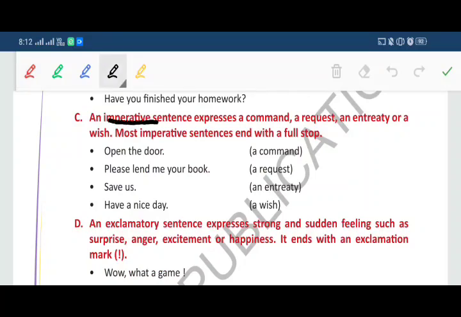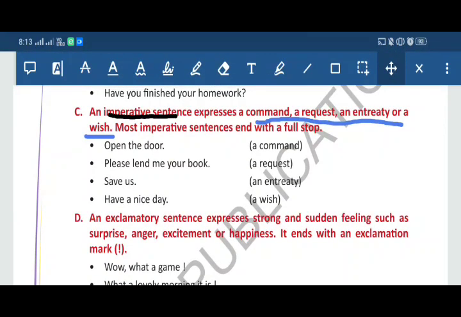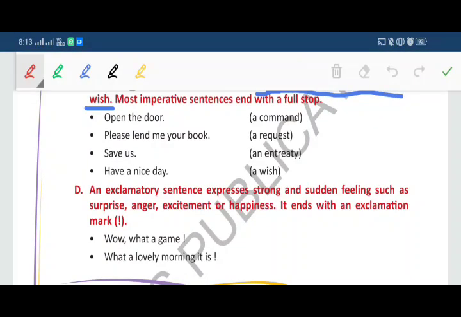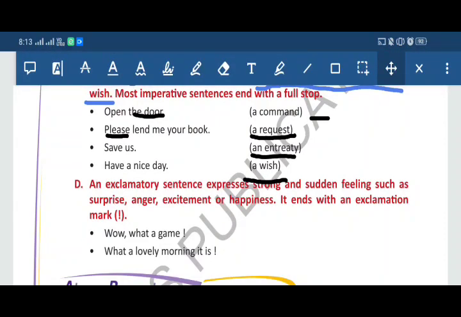Now our third kind is imperative sentence. An imperative sentence expresses a command, a request, an entreaty. Entreaty means a humble request or a wish. Most imperative sentences end with a full stop. There are some examples. First is, open the door. So this is a command. Next, please lend me your book. With that "please" you understood this is a request. Next is, save us. This is an entreaty. It means there is a humble request. And next is about a wish, that is, have a nice day. Hope you understood imperative sentence.